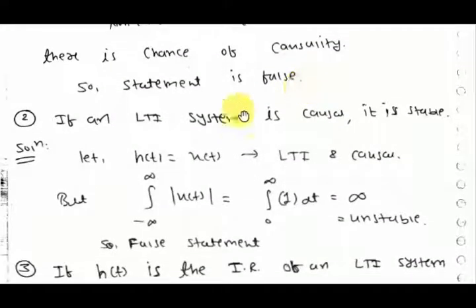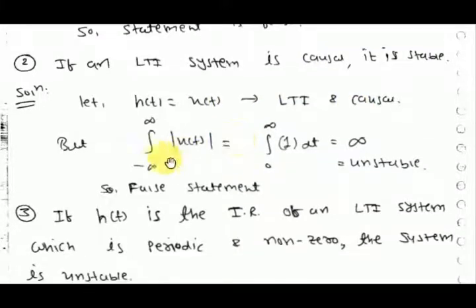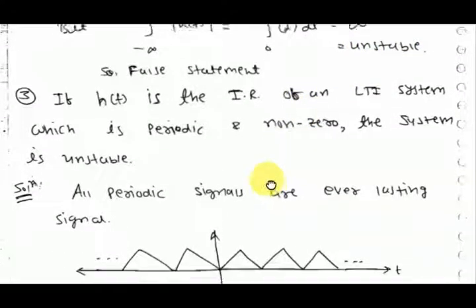The second problem is: if an LTI system is causal, it is stable. Is that right or wrong? We can check by taking an example. Suppose a causal LTI system has impulse response u(t), which is LTI and causal. For stability we have to check the integral from minus infinity to plus infinity of the modulus of h(t) dt. Here, instead of h(t) we write u(t). You will get infinity, so it is not finite, that's why the system is unstable, so the statement is false.